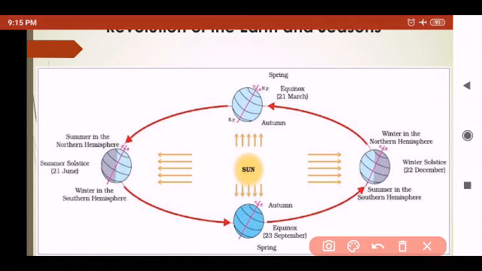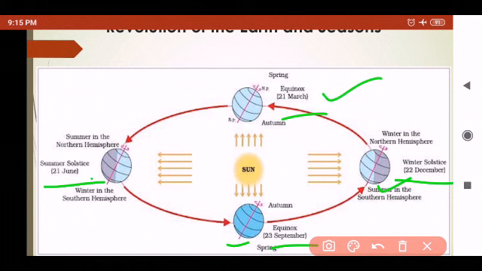Now here you can see more clearly, students, on 21st June we are having the summer solstice. On 23rd September we are having the equinox, spring equinox or autumnal equinox, and on 22nd December we are having the winter solstice. On 21st March we are having the spring equinox. Okay students, I hope you have understood what equinox and solstice are.